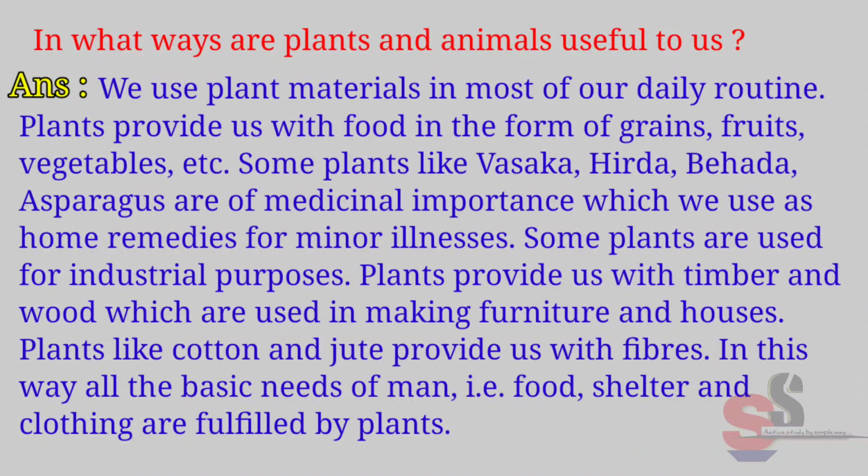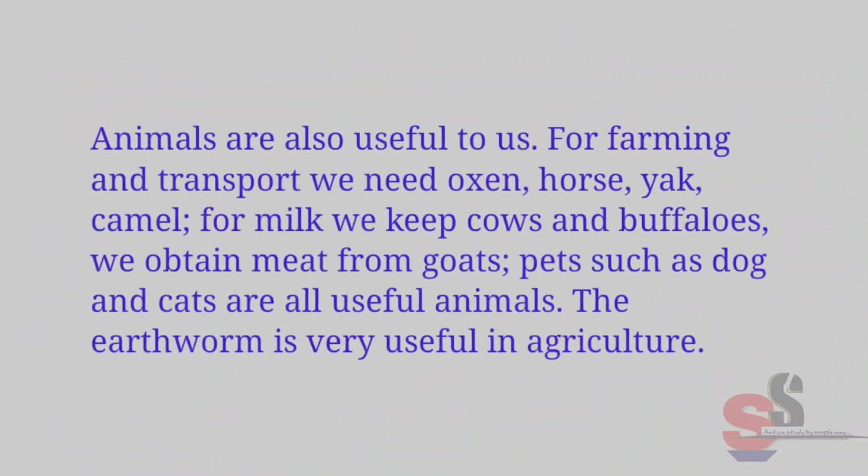Plants provide us with timber and wood which are used in making furniture and houses. Plants like cotton and jute provide us with fibers. In this way, all the basic needs of man, that means food, shelter, and clothing, are fulfilled by plants. Animals are also useful to us. For farming and transport, we need oxen, horse, yak, camel.